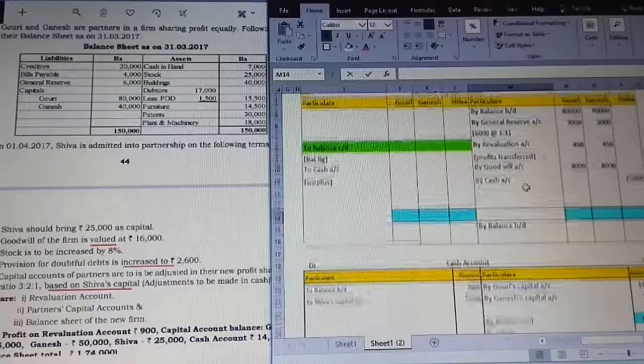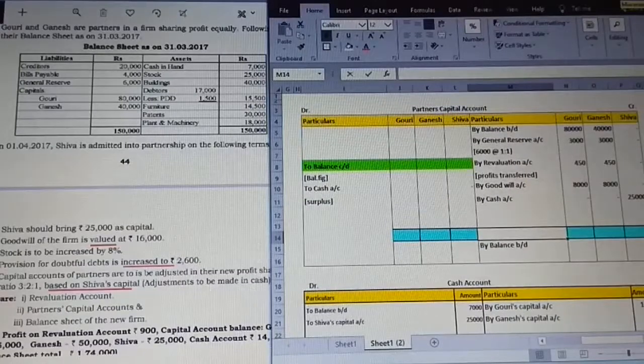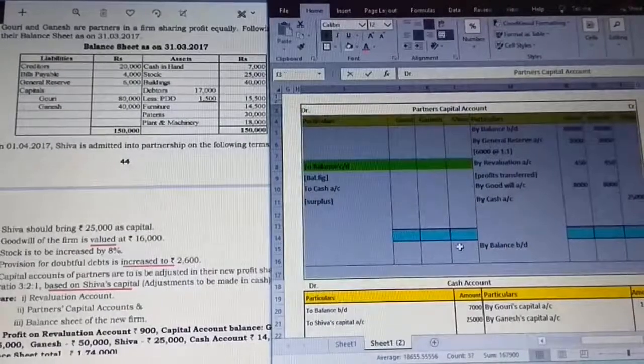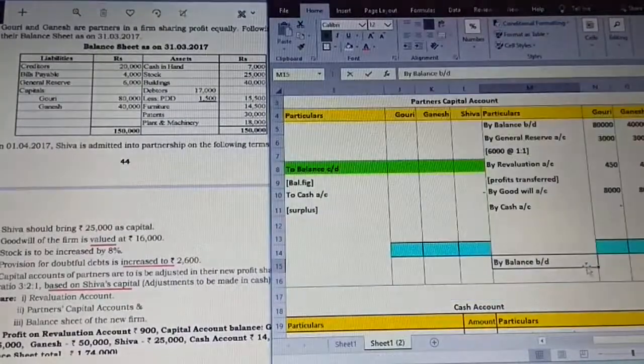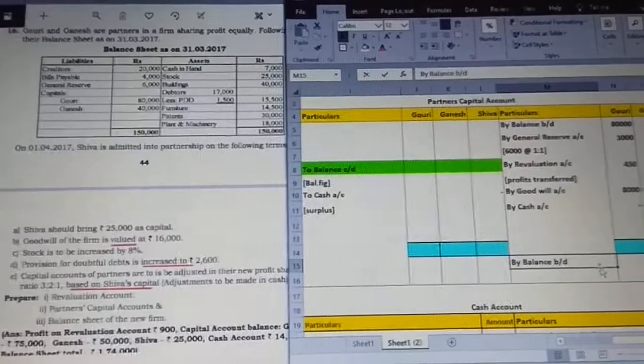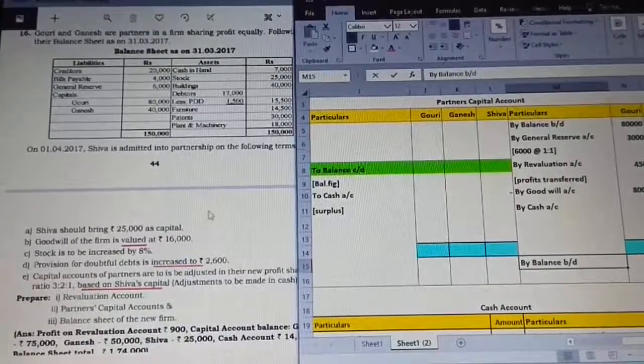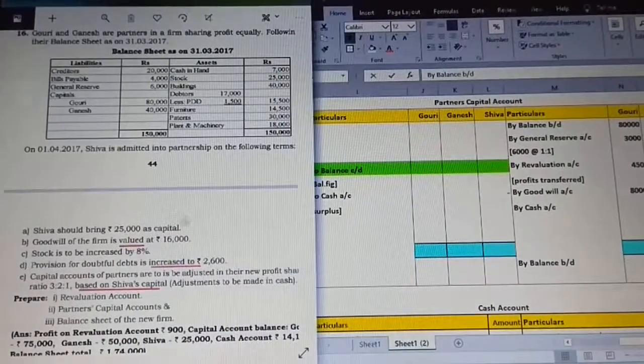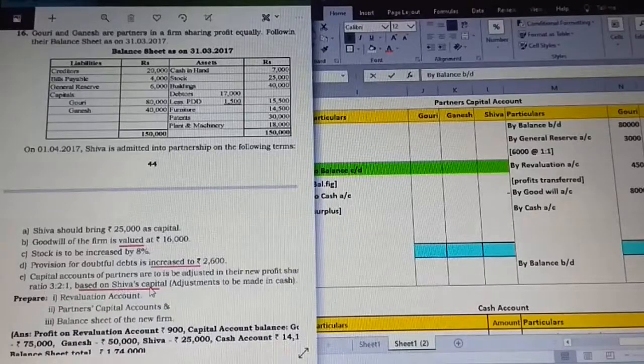Now the other main important thing which we need to concentrate on is from the question. From the question, we are going to check something that we need to concentrate on in the partners capital account. I said that the last adjustment is getting affected. Observe the question now. Let's see what is actually given here. Capital accounts of partners are to be adjusted in the new profit sharing ratio 3:2:1 based on Shiva's capital.